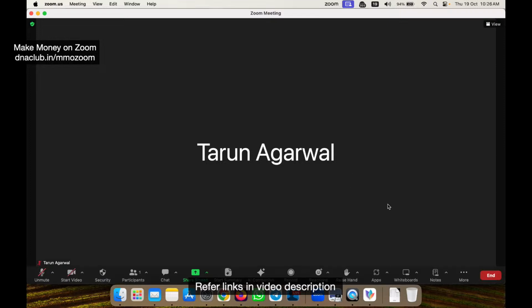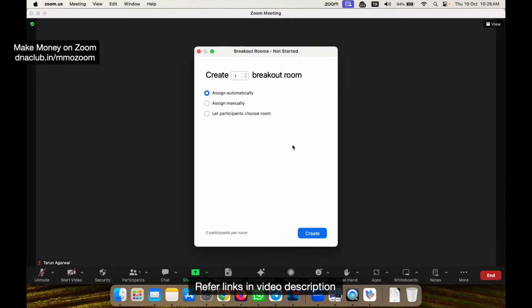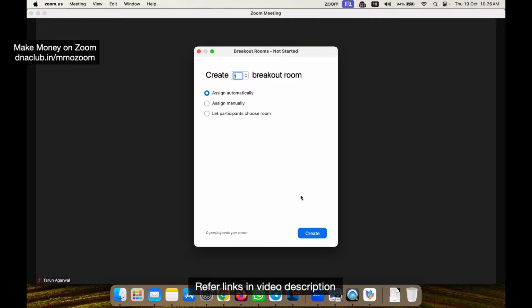So how can you do it? Right now I don't have the exact scenario, only I am here in this meeting, but still the breakout room option is here. If you click on more, there's an option called breakout rooms. If I click here on breakout rooms, can you see there's an option called create breakout rooms. Assign automatically: how many rooms do I want to create? Suppose I want to create 10 rooms or 5 rooms.